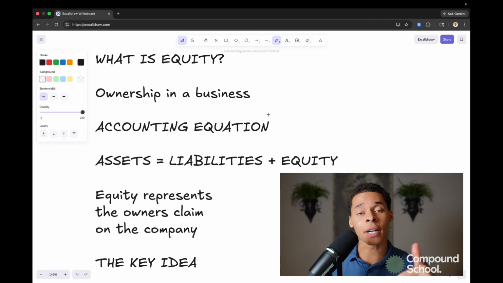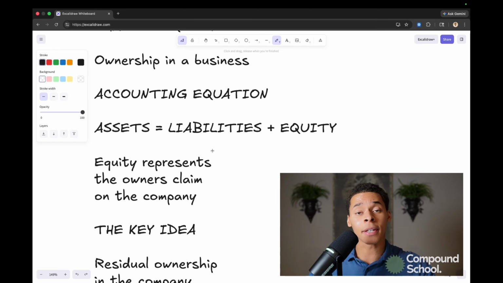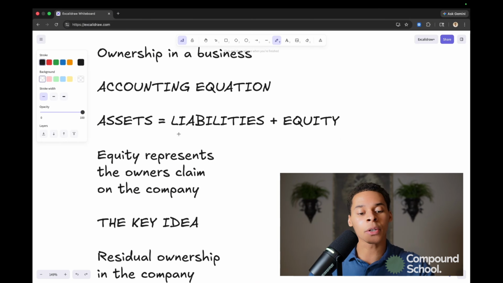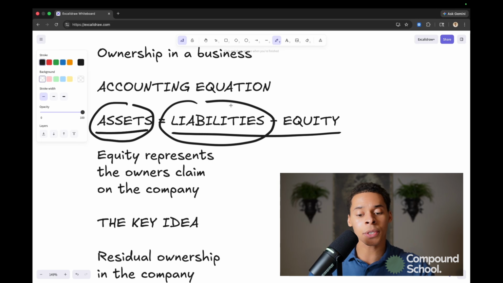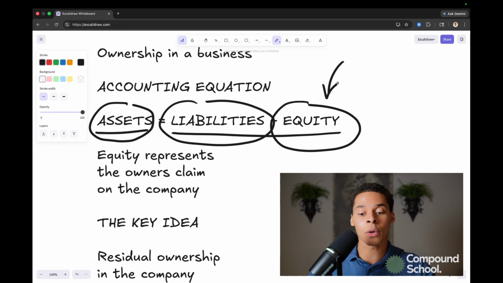So today we're going to cover equity, which represents ownership claims on the company. And to understand what I mean by this, we're going to have to look at the accounting equation. And the equation goes as follows. It's assets equal liabilities plus equity, where assets represent the total resources of the firm. Liabilities represent the total external claims on these resources, and equity is going to represent total ownership claims on these resources. We're going to focus on this section of the equation today.